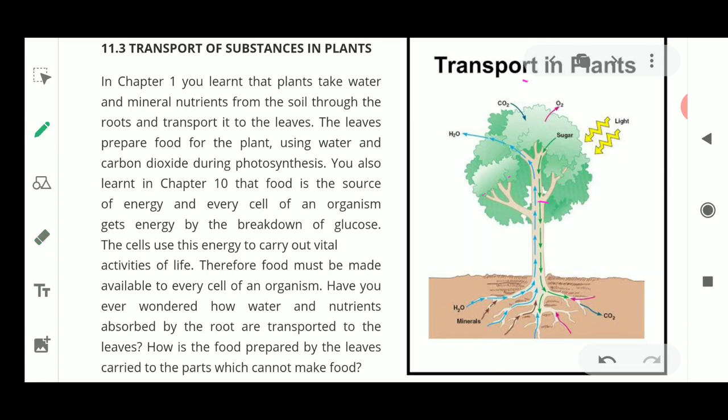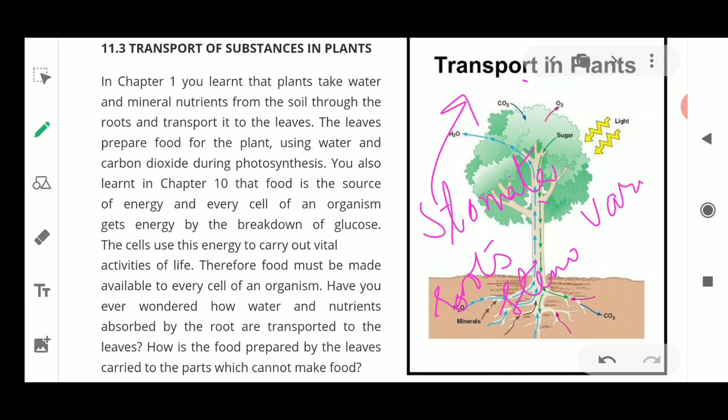Most of the carbon dioxide is absorbed by the stomata of the leaves. So there are various organs like stomata, roots and stem, and all these are the parts which help in the transportation of various materials.